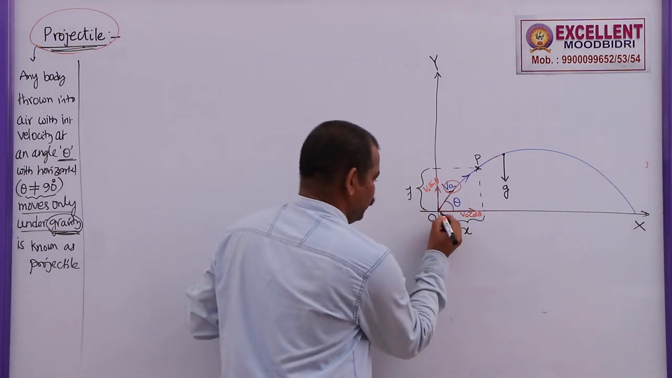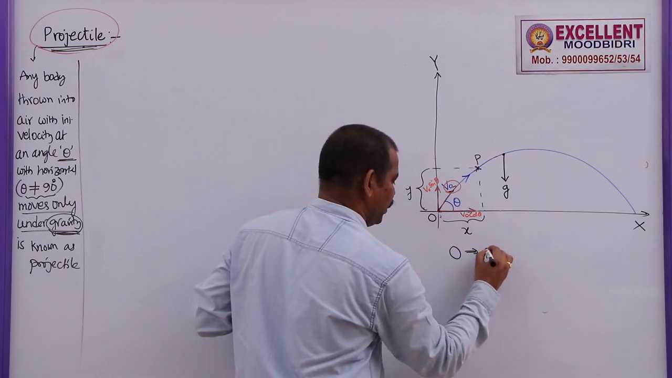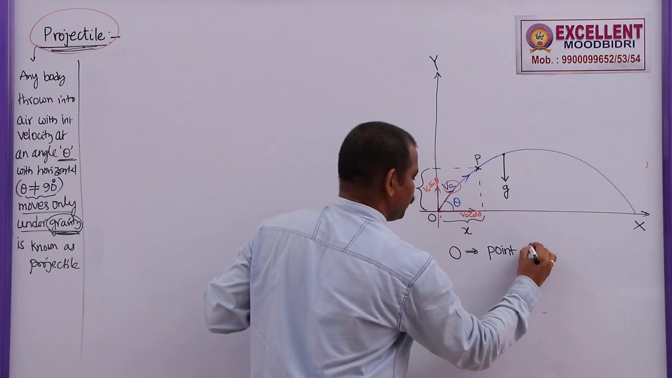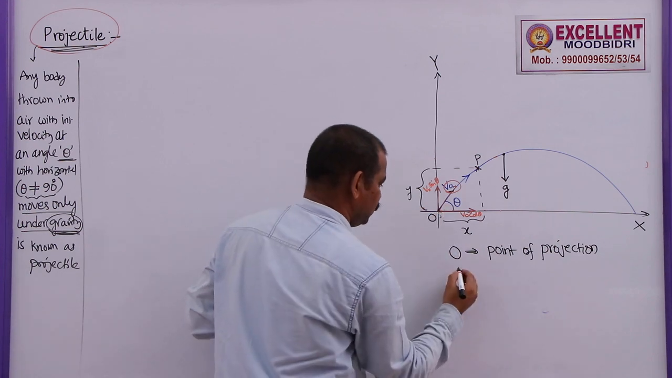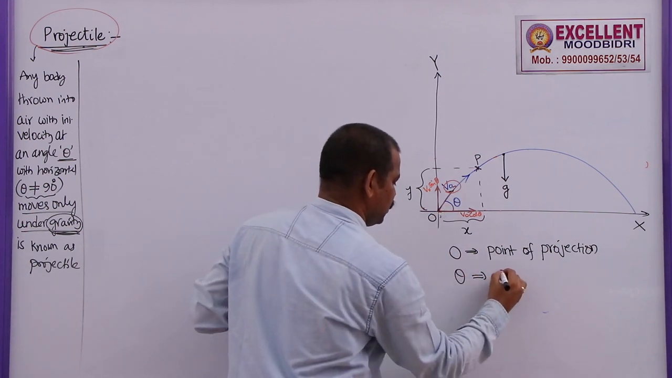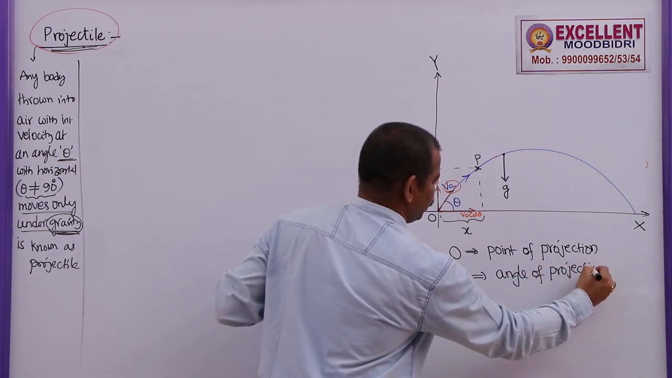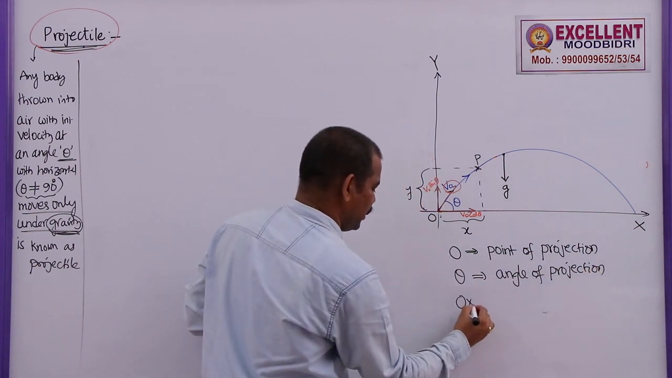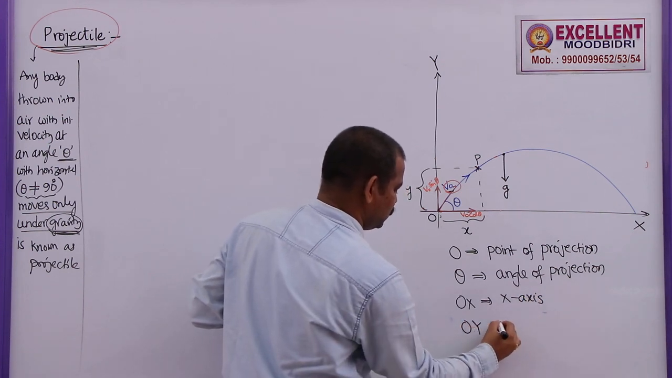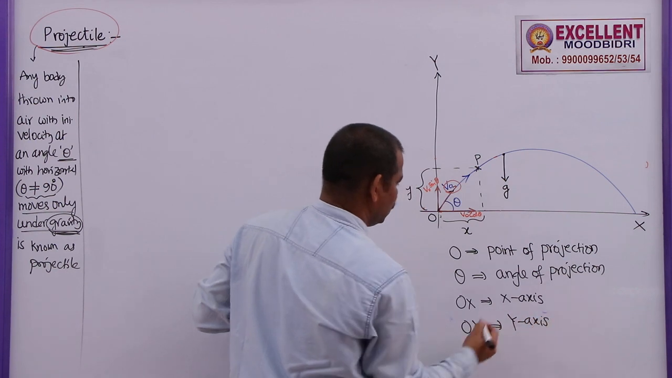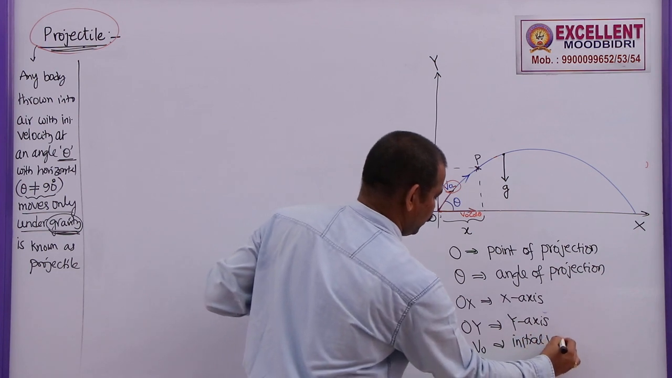Here, when the projectile is projected from this point O, we call this point O the point of projection, and theta is called the angle of projection. OX is the x-axis, OY is the y-axis, and V0 is the initial velocity.